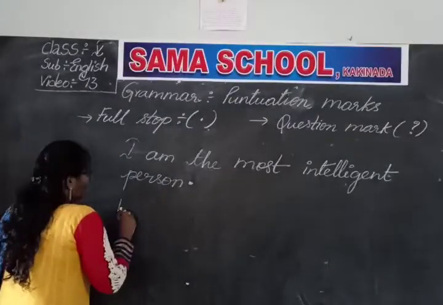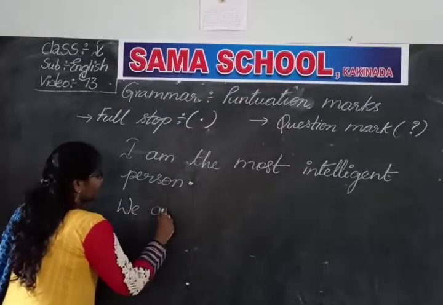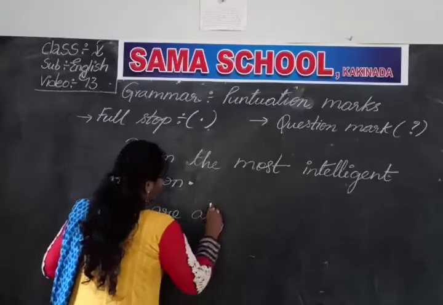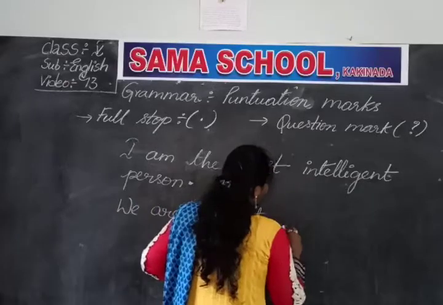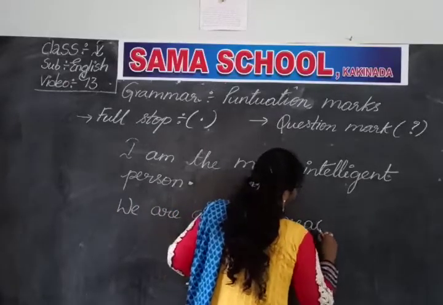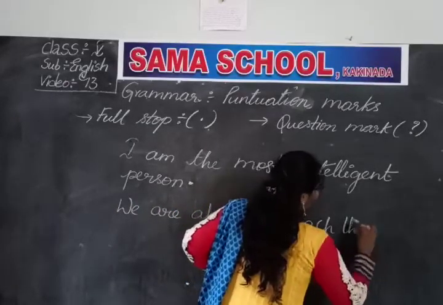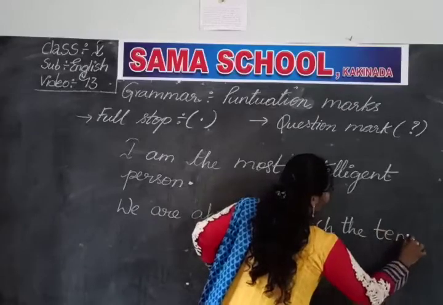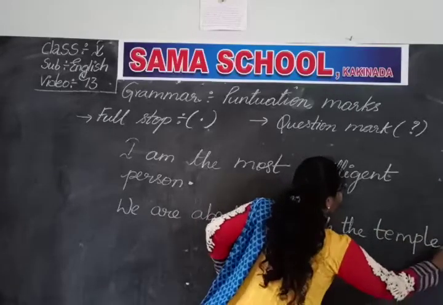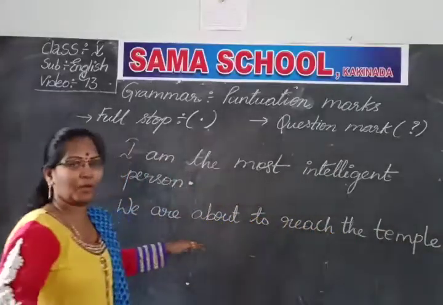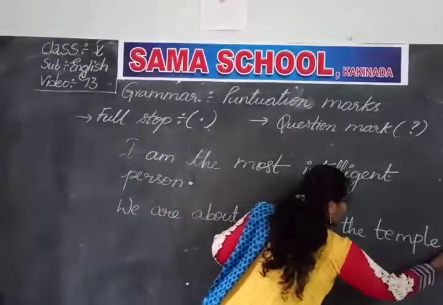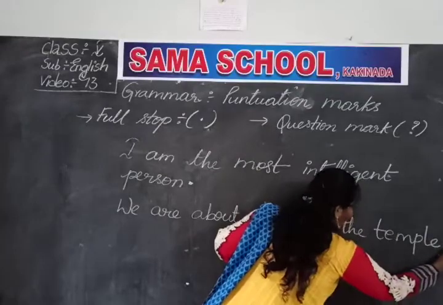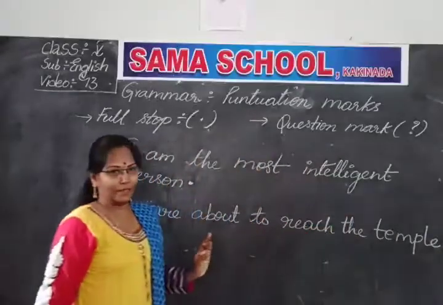Next. We are about to reach the temple. Means I have given the complete information. Means almost within a couple of minutes we are going to reach the temple. So the sentence is complete. So we will place a full stop here.